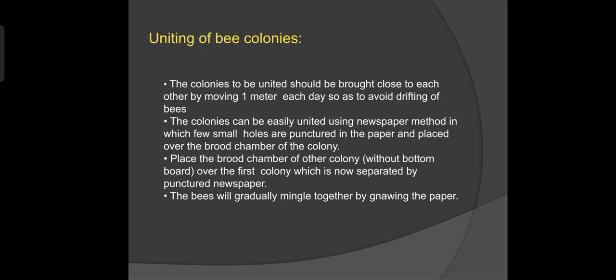Then uniting of bee colonies. The colonies to be united should be brought close to each other by moving 1 meter each day so as to avoid drifting of bees.